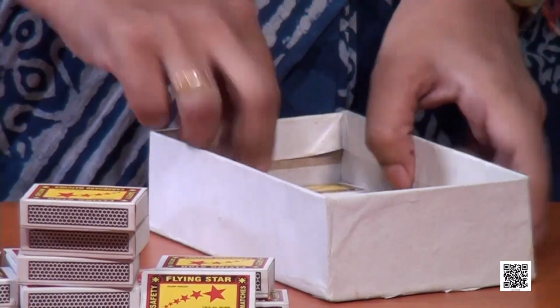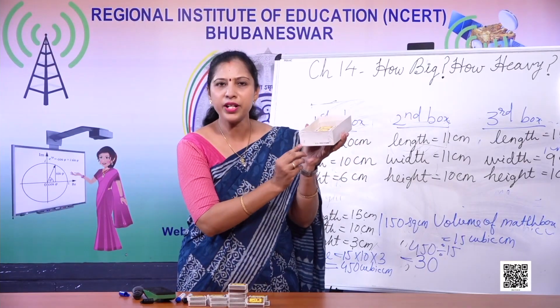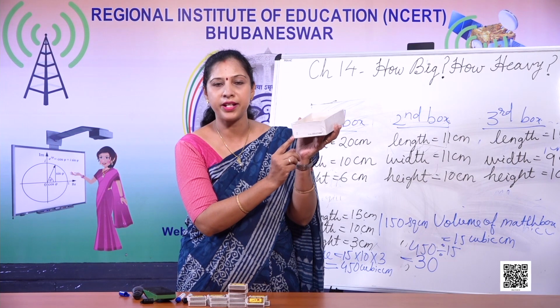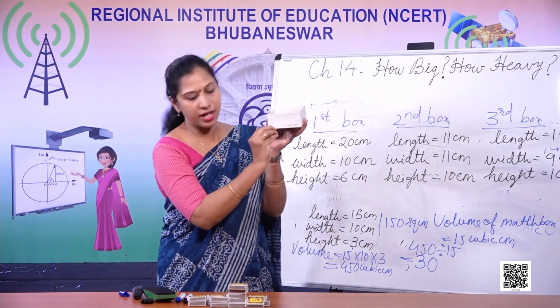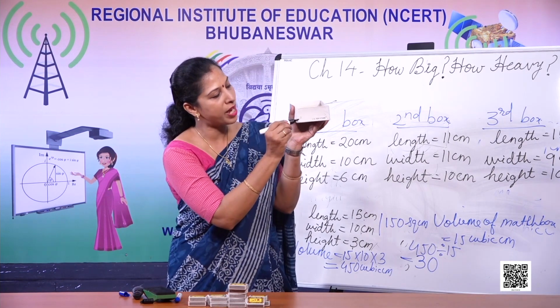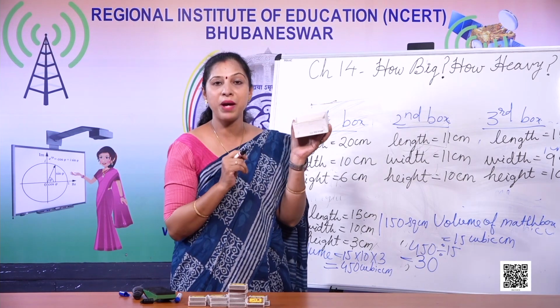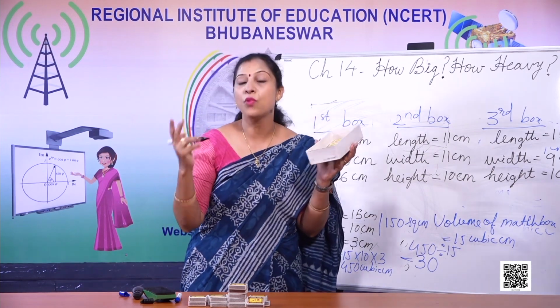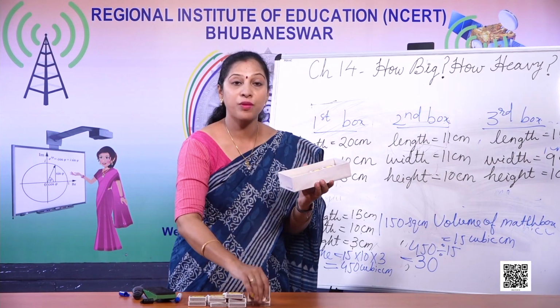Now 10 boxes I have packed. I already know that this height is 3 centimeter, so 1 centimeter has gone already because the height of the matchbox is 1 centimeter. How many more layers can I pack? Of course, 2 more layers. That will make it 30 match boxes.